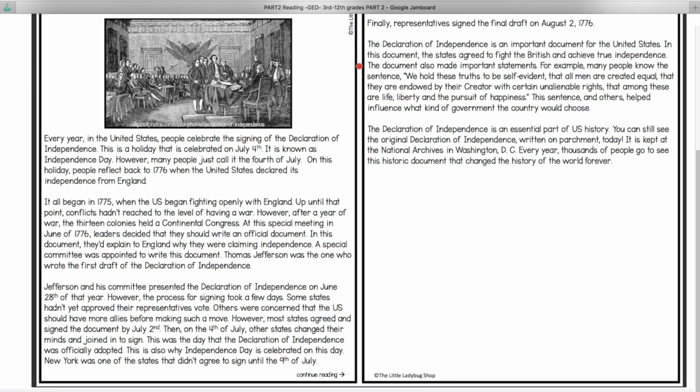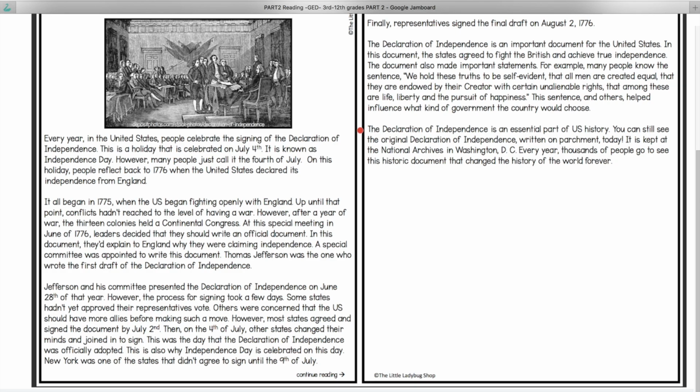The document also made important statements. For example, many people know the sentence, "We hold these truths to be self-evident, that all men are created equal, that they are endowed by their Creator with certain unalienable rights, that among these are life, liberty, and the pursuit of happiness." This sentence, and others, helped influence what kind of government the country would choose.